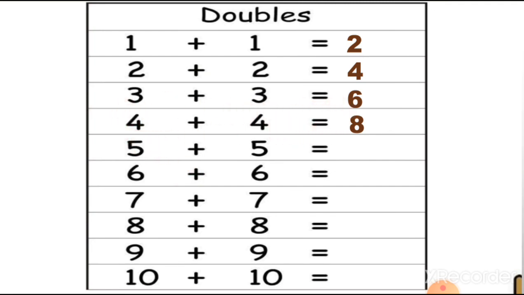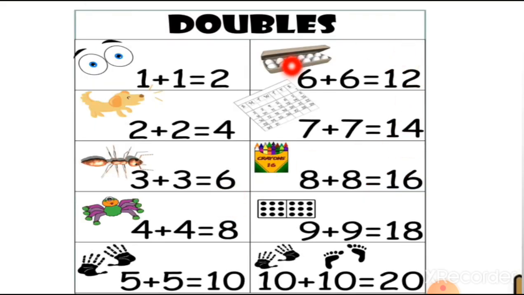4 plus 4 is equal to 8. 5 plus 5 is equal to 10. 6 plus 6 is equal to 12. 7 plus 7 is equal to 14. 8 plus 8 is equal to 16. And 9 plus 9 is equal to 18. And at the last, 10 plus 10 is equal to 20. So these are the double numbers, and this is the method of addition. Now, here is the double numbers worksheet for you, to show how you can use the doubles.